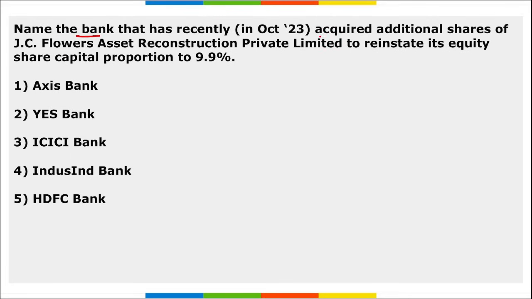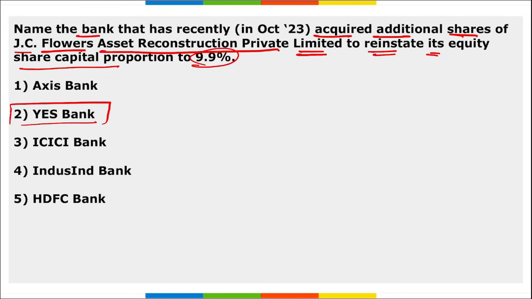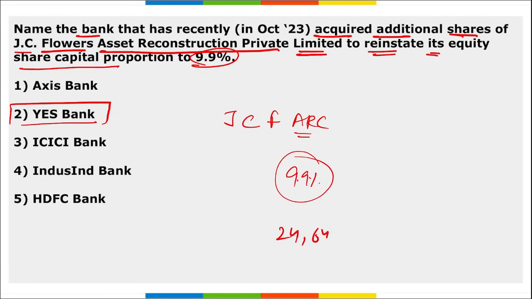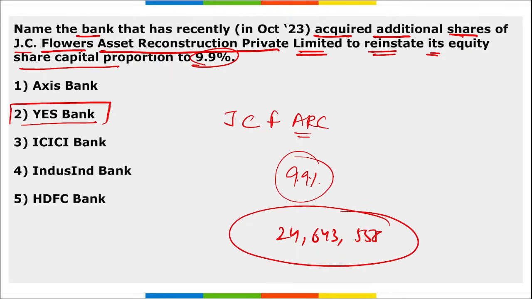Next, name the bank that recently acquired additional shares of JCFL Asset Reconstruction Private Limited to reinstate its equity share capital proportion to 9.9%. Which is that? It is Yes Bank. Right? Yes Bank acquired the additional shares of JC Flower Asset Reconstruction Company to reinstate their equity share capital proportion to 9.9%. Correct? And this represents the acquisition of 24,643,558 equity shares of the JC Flower at 29.68 per share.